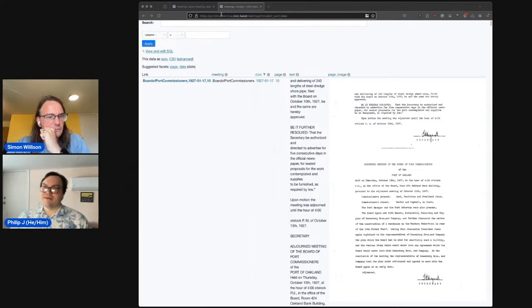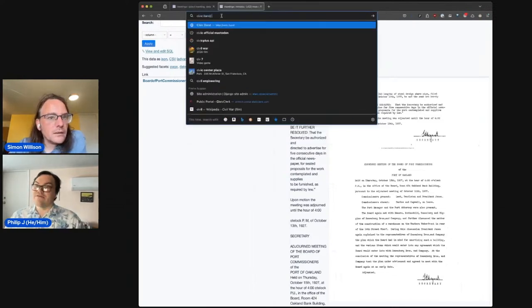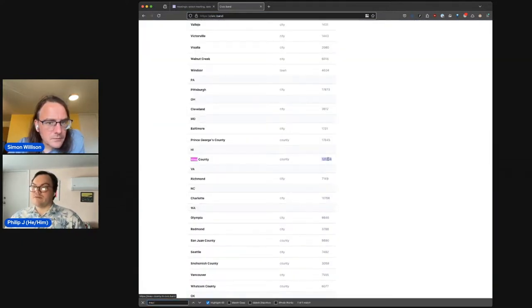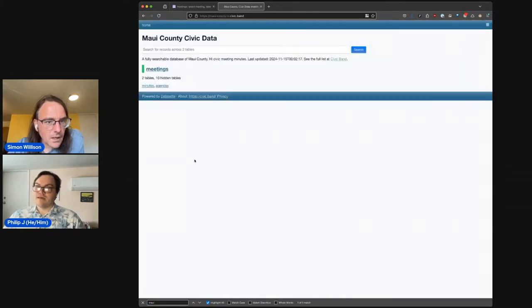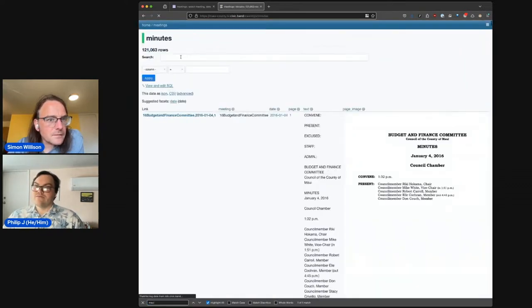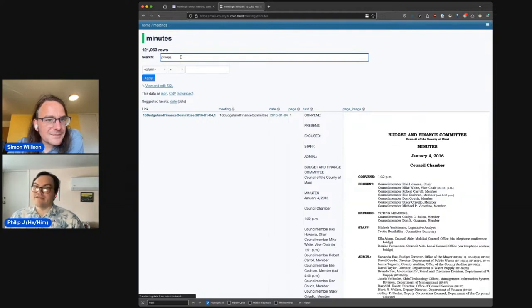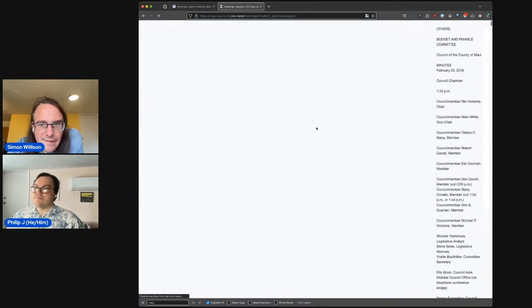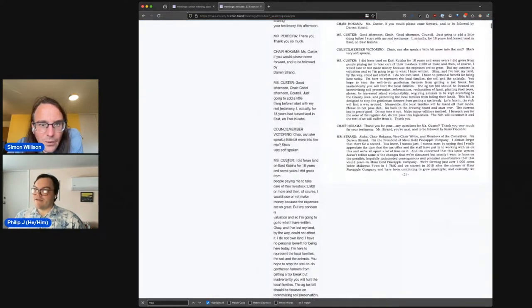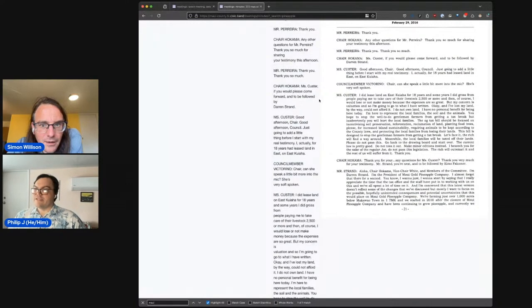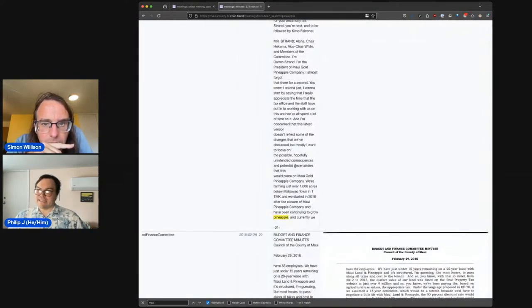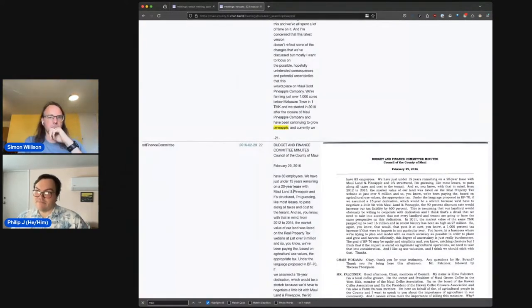Let's see if this one is working. Maybe the gods will smile on one of our lookups. If we look up Maui County, you see it's 121,000 pages just in Maui County, right? Will the gods smile on us if we search for something? I know this is the easiest thing to search for. Hey, we actually got a search working on this one. Great. If I scroll down, here's literally the full transcript. They've actually got a stenographer doing the full set of all the text that's ever said in a Maui County meeting.